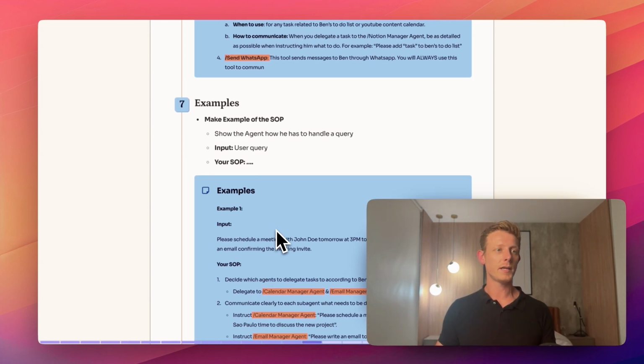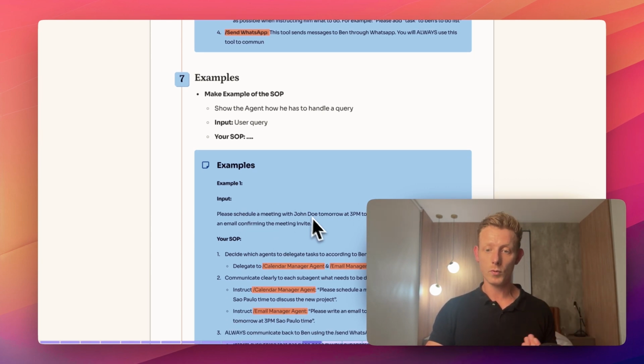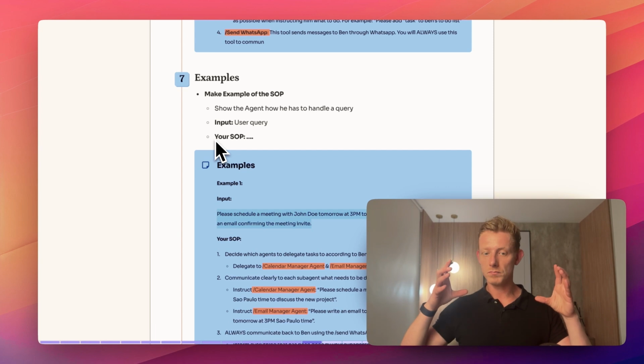Right, and then lastly, examples. Now this is an interesting section because, of course, in these agent systems, it's more about following a process, an SOP, and it's not really an input-output, right? So you might ask, what do we do in the example section? And many people don't even use it. In my experience, it's actually really good to still use this, and it will improve the outcome a lot. So instead of an input-output, what I think is the best way to do this in agent systems is we put in an input. So we give it an example of a request, right? And then we give it an example of the SOP for that request, right? So it understands what to do with 1 or 2 requests. And in my experience, this really helps.